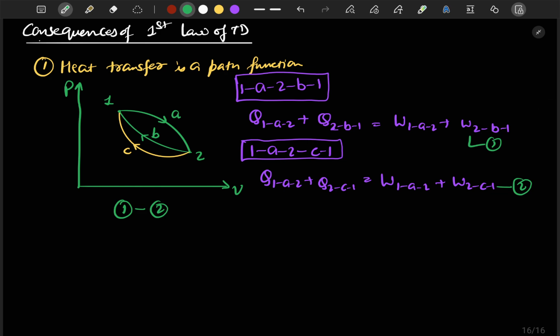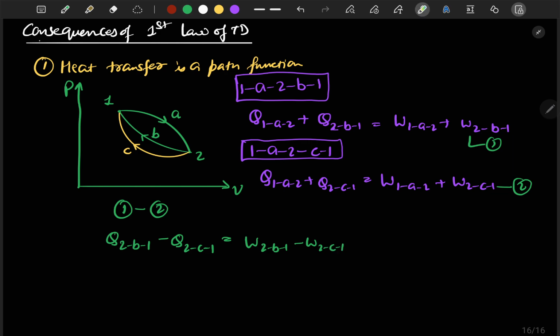If we subtract both, then Q1A2 will be omitted, and what we will be left with is Q2B1 minus Q2C1 is equal to, similarly W1A2 and W1A2 will be omitted, and we will get W2B1 minus W2C1.